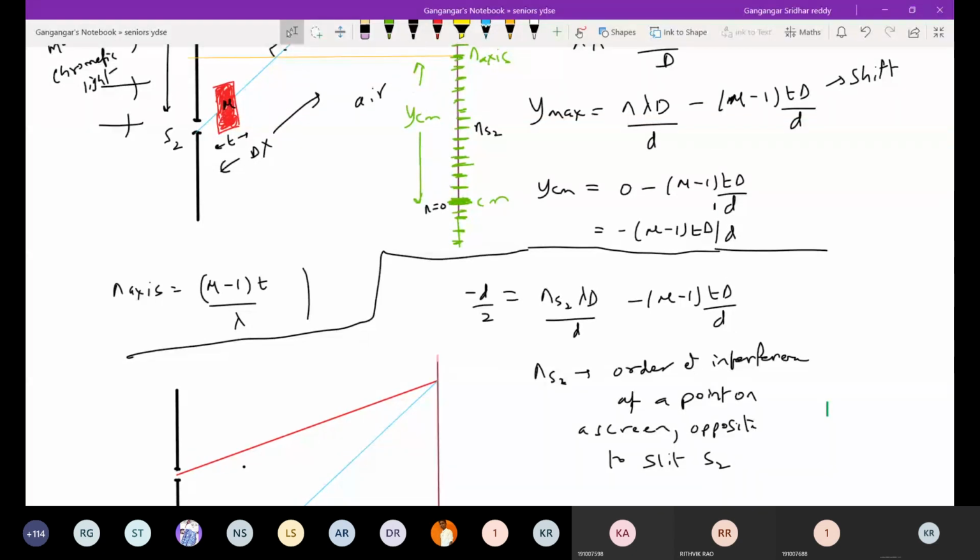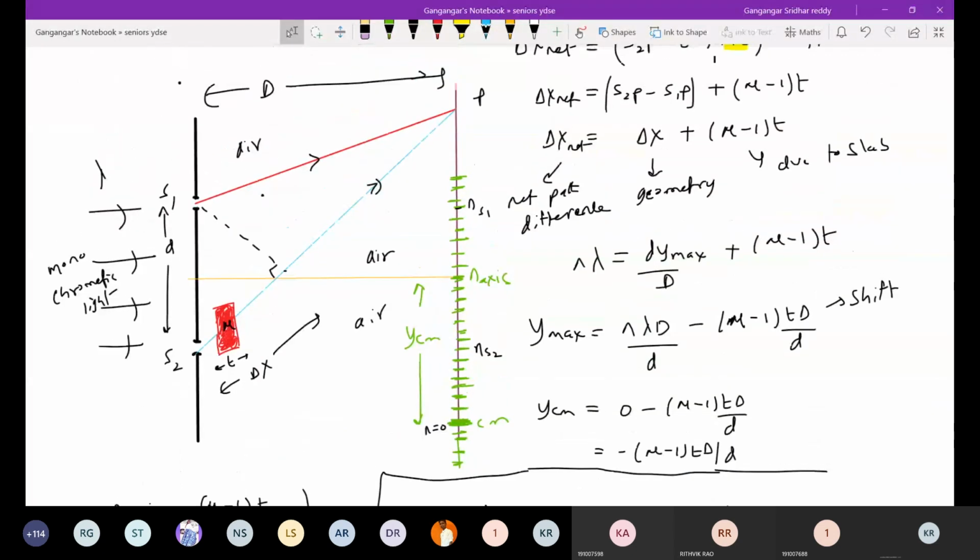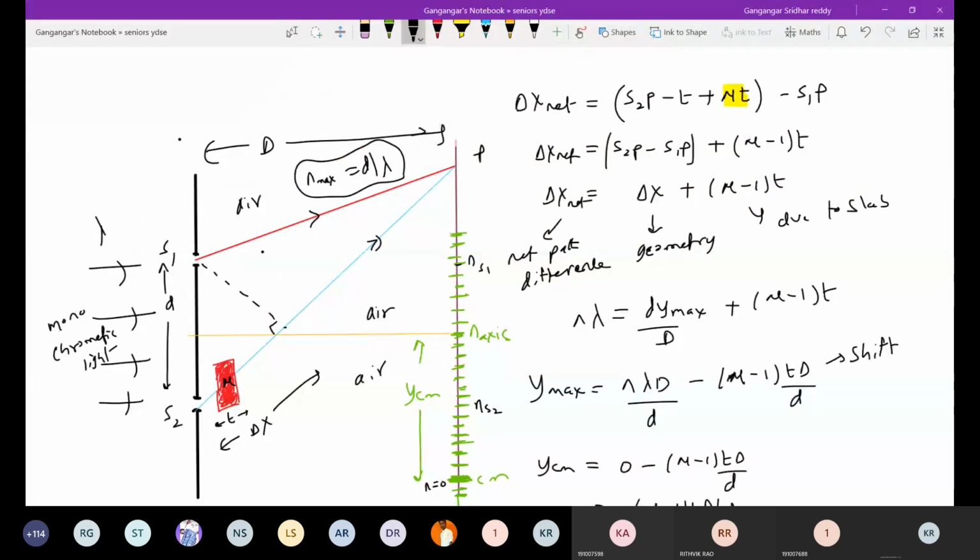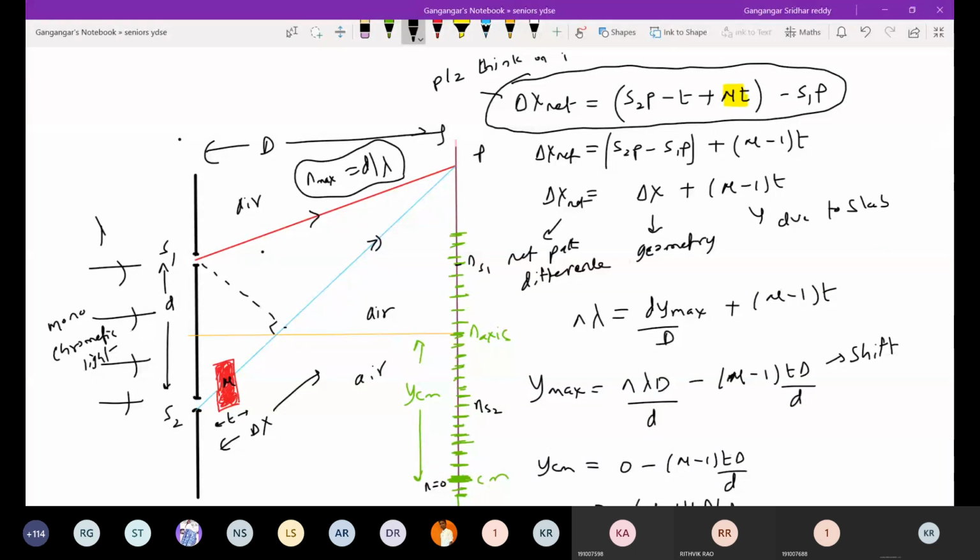So just make an observation. What happened to the number of maximas? Again, it remains the same. So near the diagram, you better write it. It will be very useful for you. Total number of maximas on the screen, d by lambda. This equation is very important. This is called the path difference equation. Your entire numericals just depend on writing this. Once you know this, you know the geometry, what to do, how to bring all that, you can manage everything. So please think on it. In every problem, you should try for generating this equation.